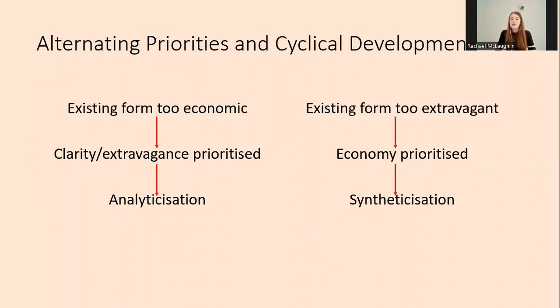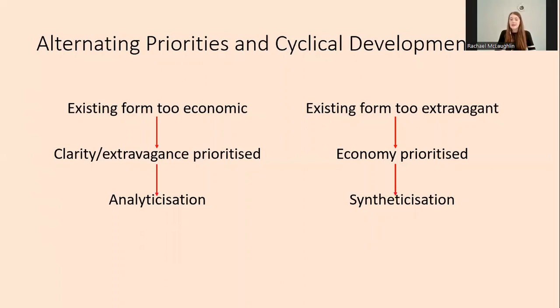But these are in opposition, as the most reduced pronunciation is neither clear nor extravagant, and the clearest or most extravagant ways of speaking are not economical. So the constant attempt to speak both as clearly or extravagantly and as economically as possible leads to alternating priorities, which leads to the alternation between analytic and synthetic forms.